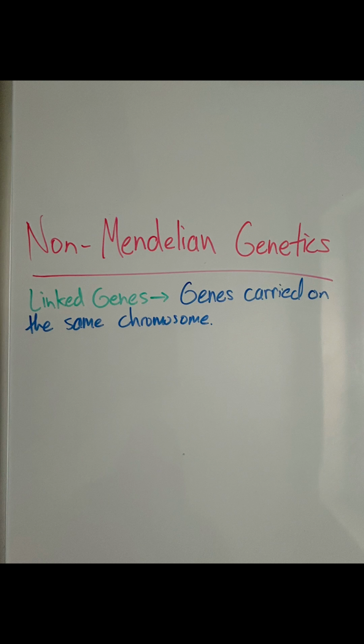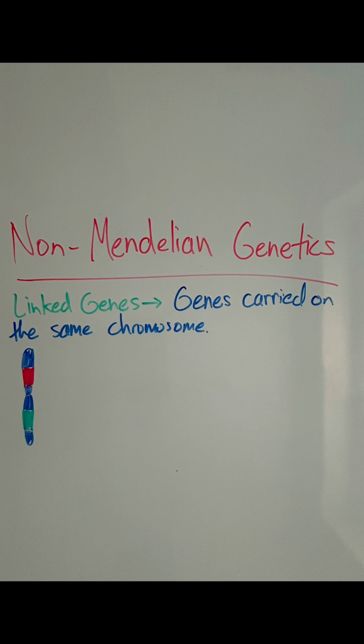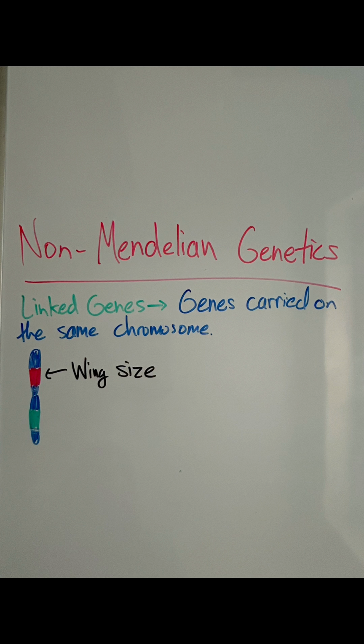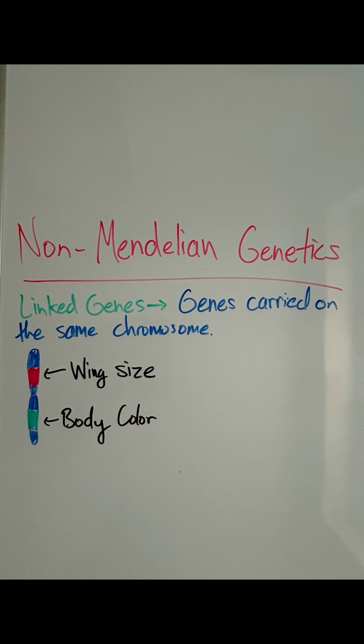Not all crosses follow Mendel's laws. As I mentioned earlier, linked genes do not follow these laws. They are genes carried on the same chromosome and as a result do not sort independently. A common example of this is the gene for wing size and for body color in fruit flies. They are located on the same chromosome, and certain body colors and wing sizes usually occur together. In Mendel's trials, the traits he studied in pea plants were associated with genes that were on different chromosomes.